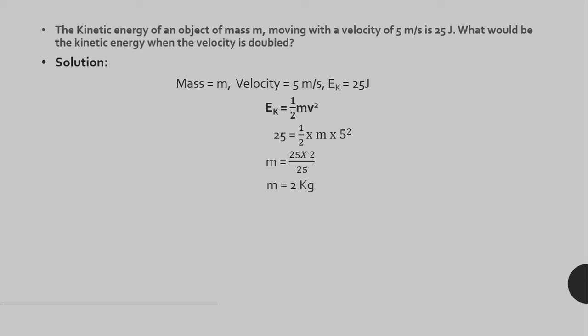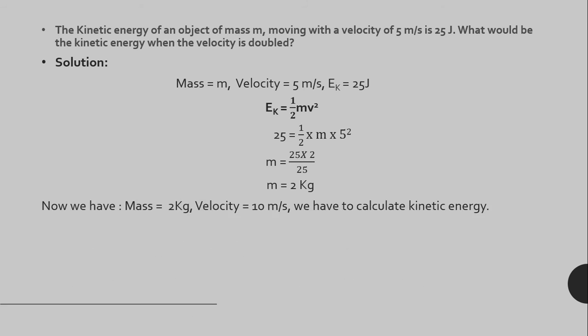So now what has been given? That the velocity is doubled. That means velocity becomes 10 meters per second. And we have to calculate the kinetic energy. Mass we have just calculated. So mass 2 kgs, velocity 10 meters per second, and kinetic energy we have to calculate.